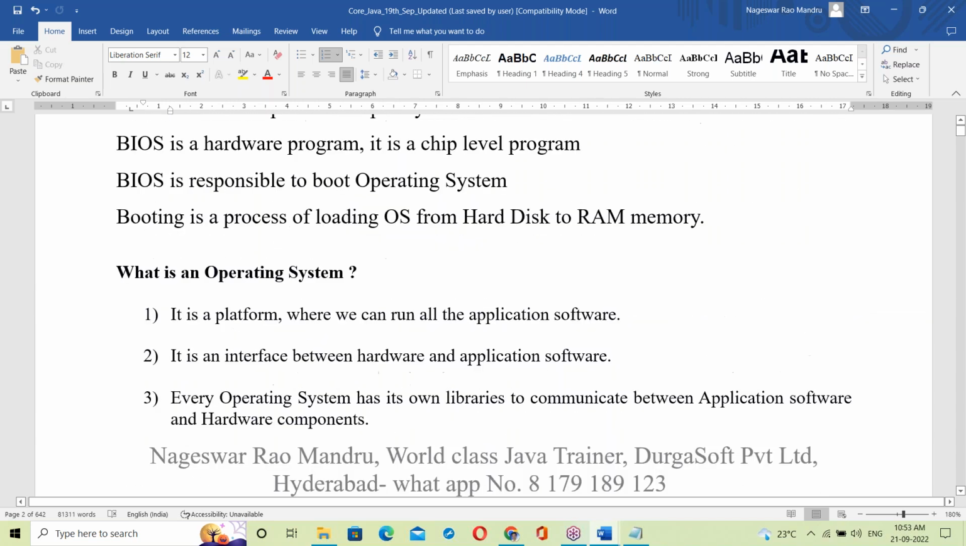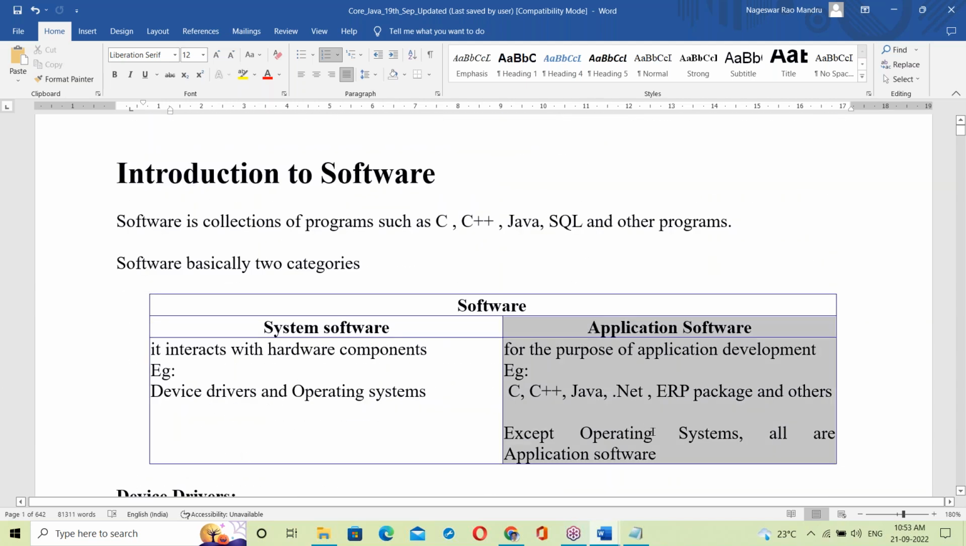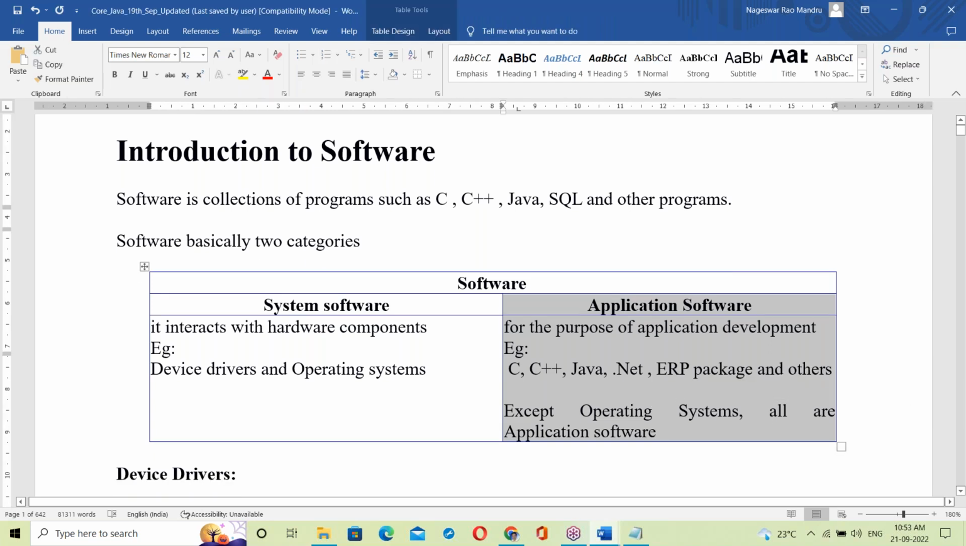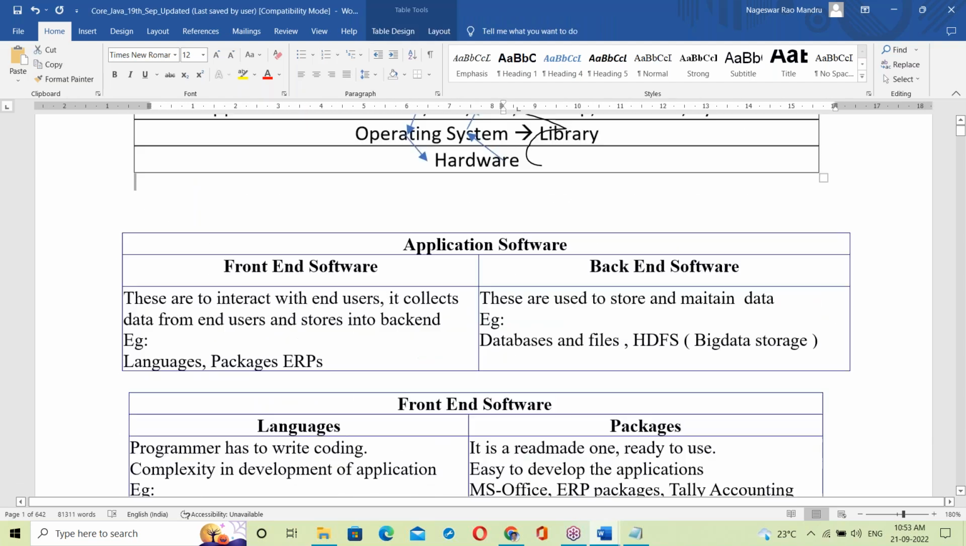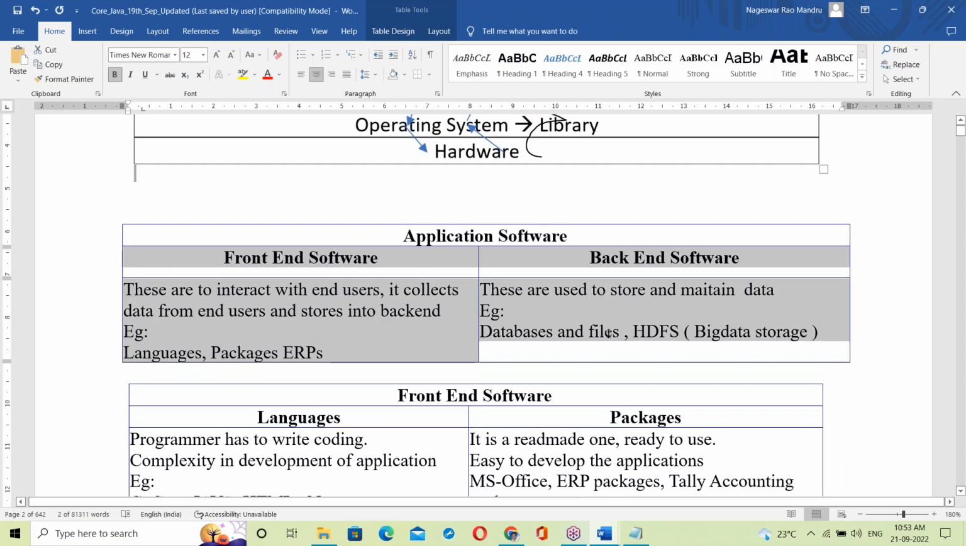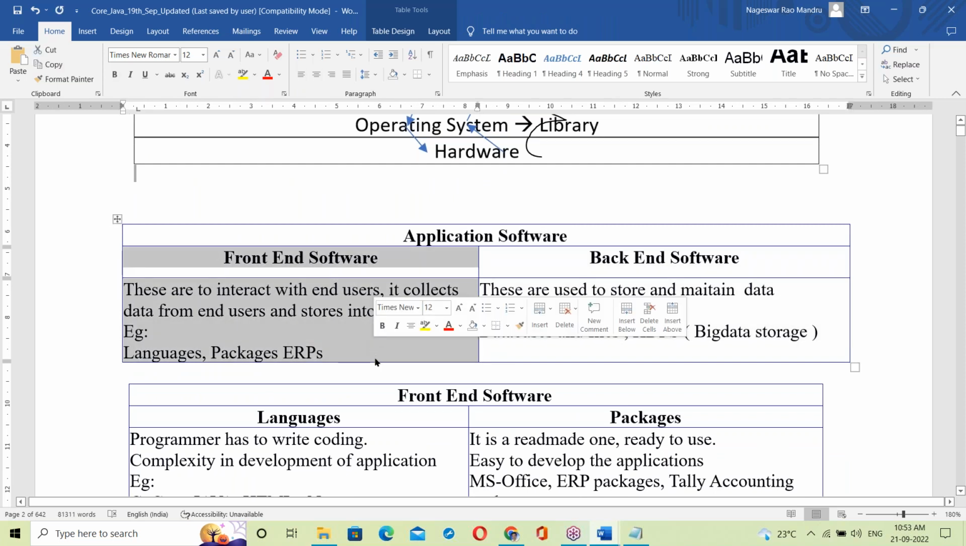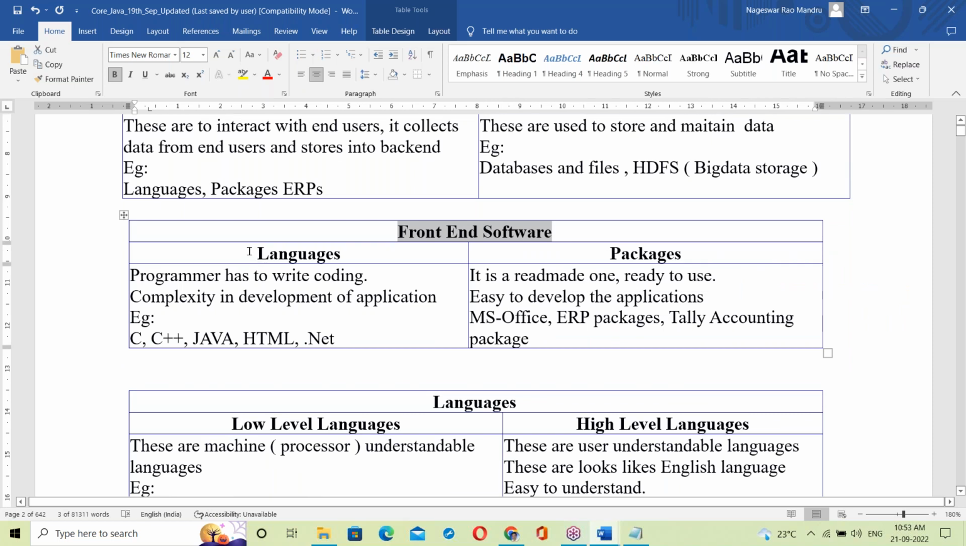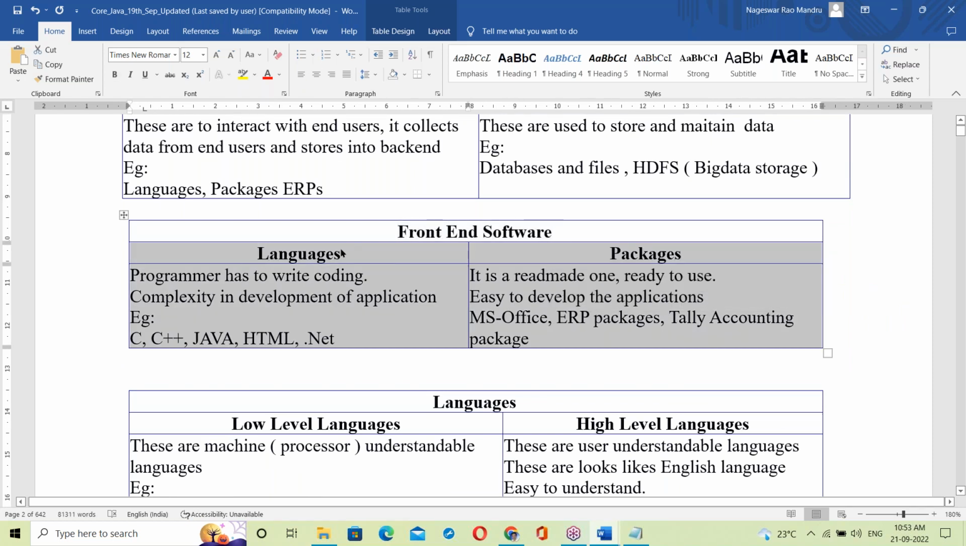Java is application software. Moving to application software, there are two categories: front end and back end. Java is a front end. Moving to front end, there are languages and packages. Java is a language, so moving to language.